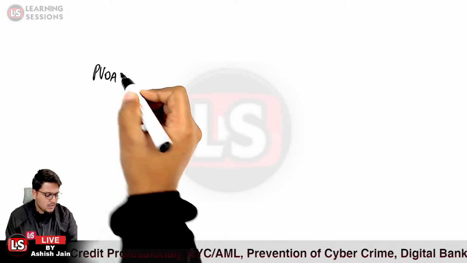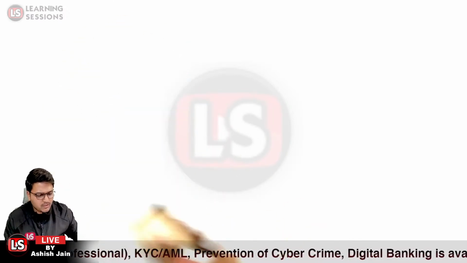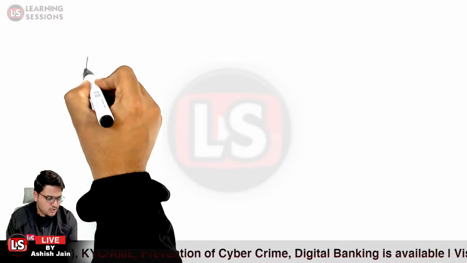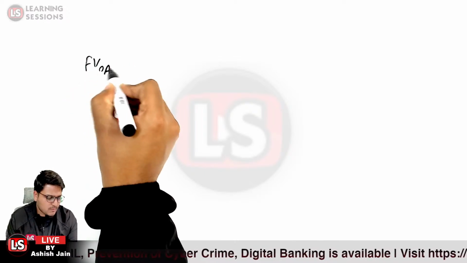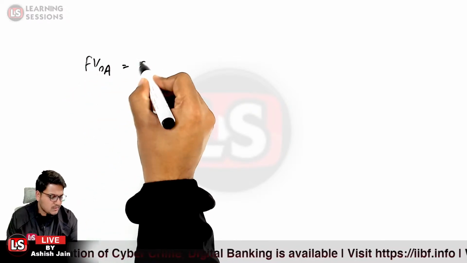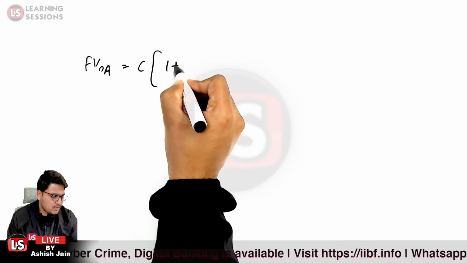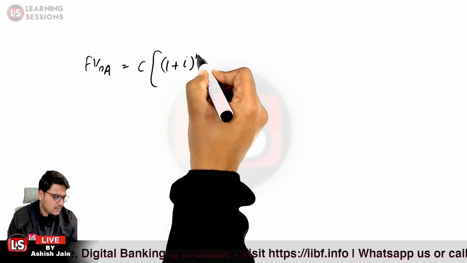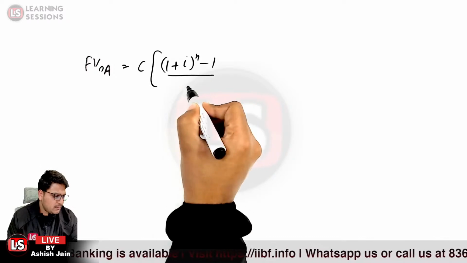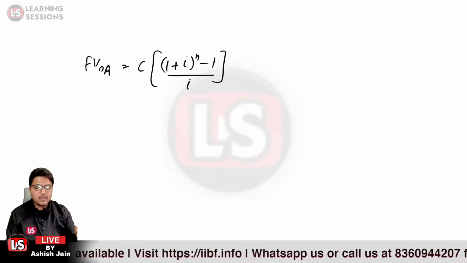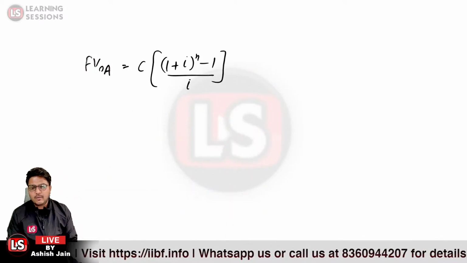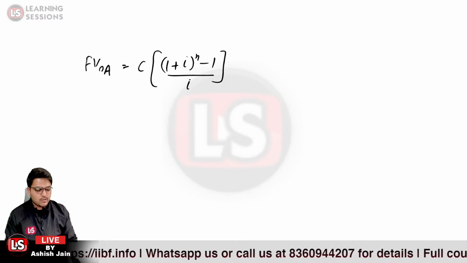Present value, or rather the future value of the ordinary annuity. What is the formula related to it? It is equal to C, that is the cash flow, times (1 plus I) raised to power n minus 1, divided by I. That is the formula related to the future value of the ordinary annuity.